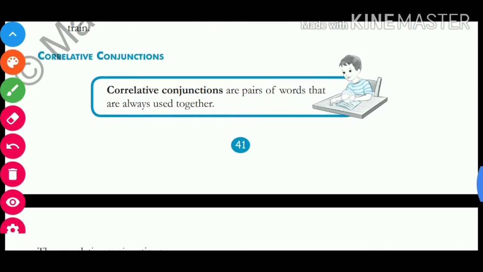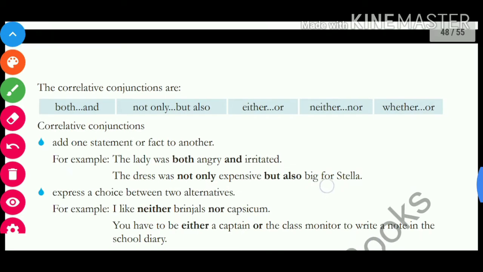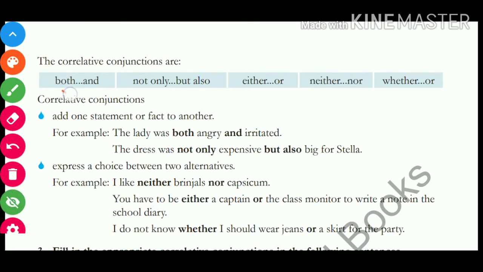Now coming to correlative conjunctions. In correlative conjunctions, the words are always in a pair. Just like for example, see over here, both and. This is a fixed pair, both and. Not only but also. Either or. Neither nor. Whether or. Okay, these are the fixed pairs made in correlative conjunctions.